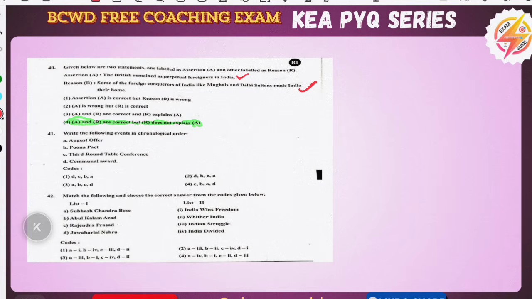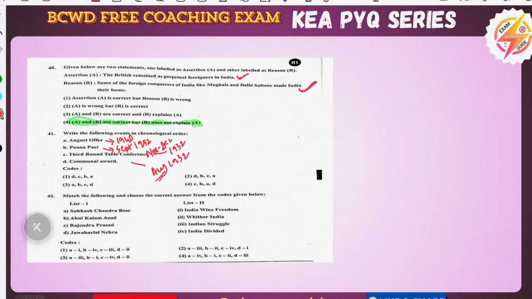Okay, and this is a chronology question, which is a favorite question of KPSC also. So you should know the events of modern India 100% correctly with the dates, at least month and year. The August Offer is 1940. The Poona Pact is 1932, the Round Table Conference is also 1932, and the Communal Award 1932. So how will we solve this? You must know at least the month. The Poona Pact was signed in September, the third round was in November to December, and the Communal Award in August.